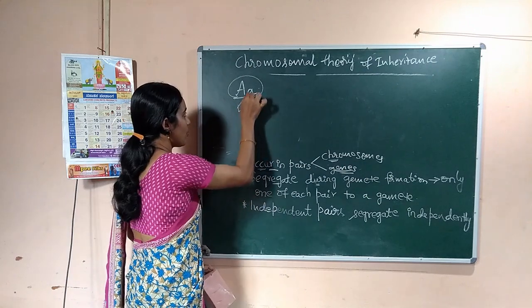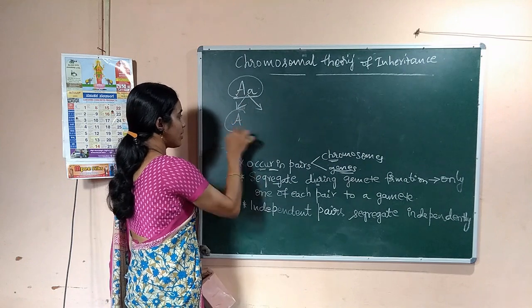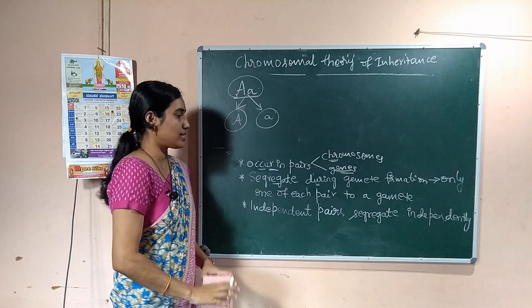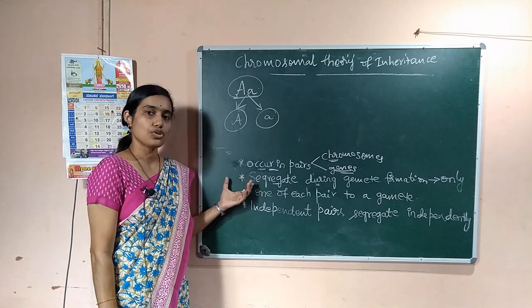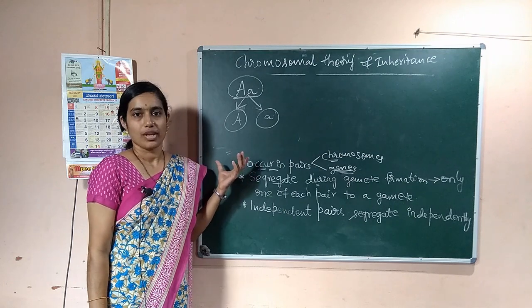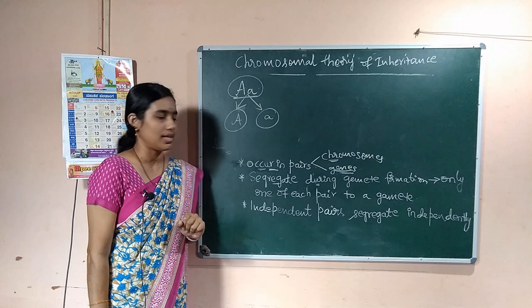That means, as you have written in genetic crosses, during gamete formation the capital A goes to one gamete and small a to the other gamete. This is how they segregate. So segregation of the chromosomes and segregation of genes are both the same. The characters of chromosomes and genes run parallel.